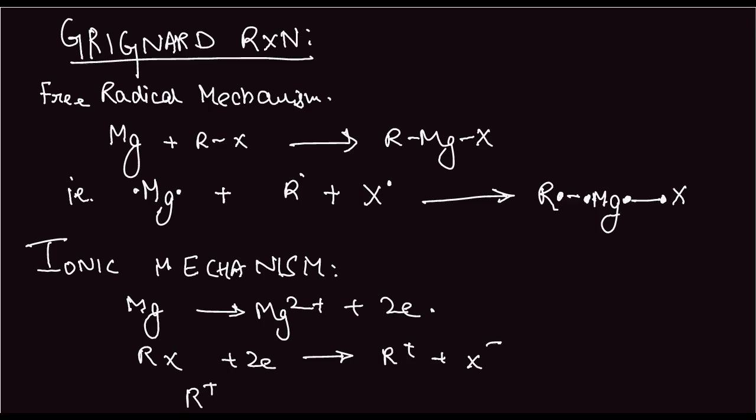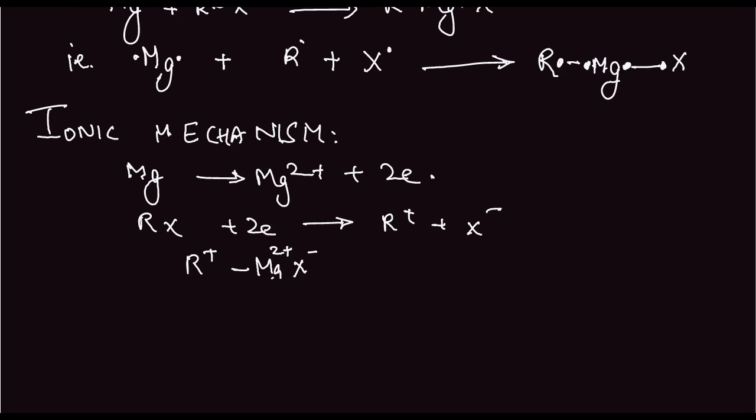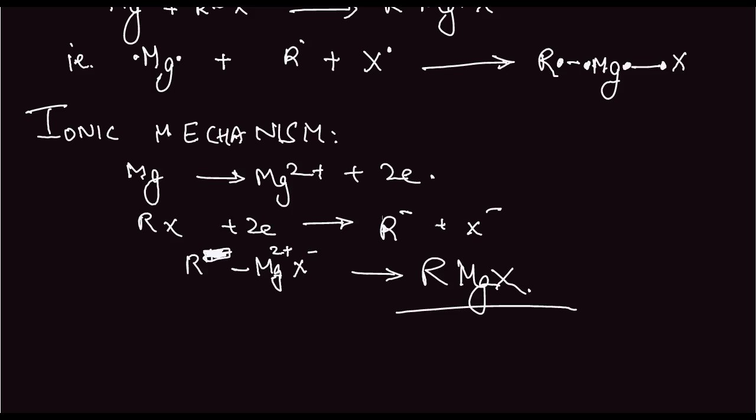Now this R plus will react with the Mg2+ and this will be R minus, since there are 2 electrons involved here. So this R minus will react with Mg2+ and X minus to form RMgX. This is the Grignard reagent.